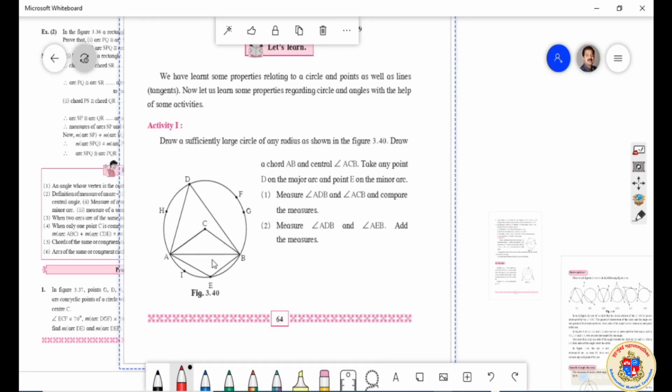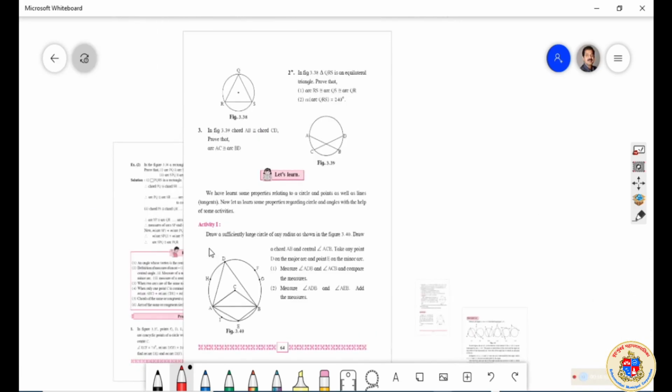We know the relationship between these two different angles. Here the angles are named ADB, ACB, AEB. That is not important, the relationship is important. We understood the relationship. Here the arc is AEB.